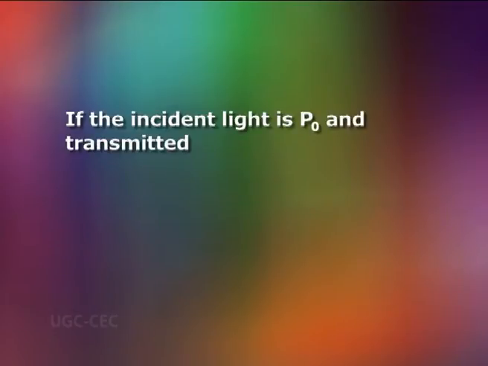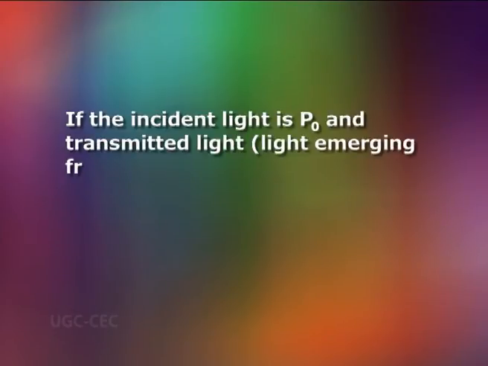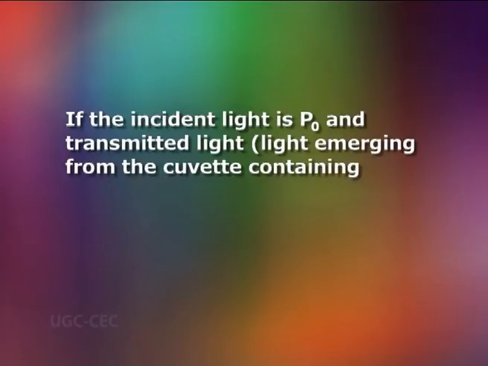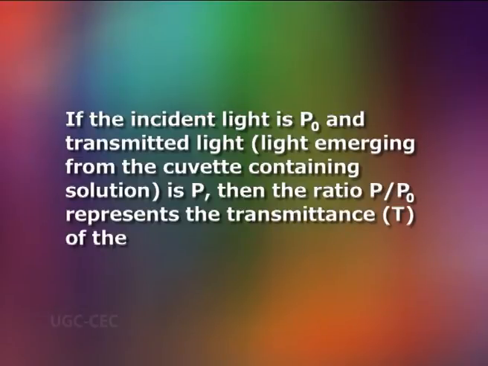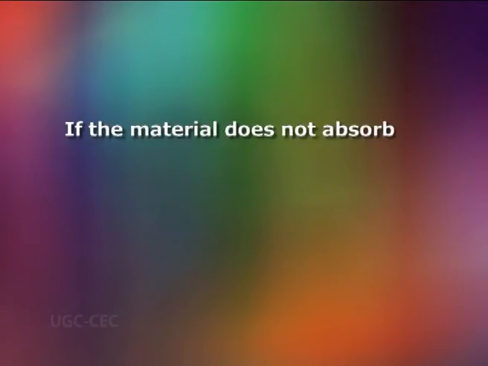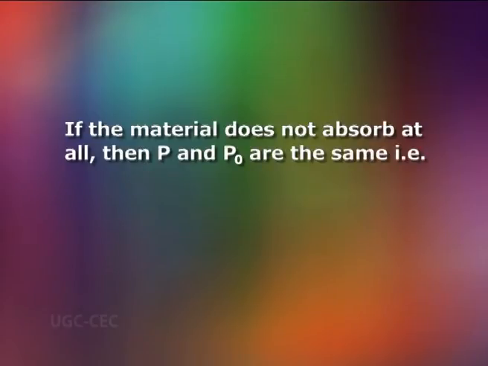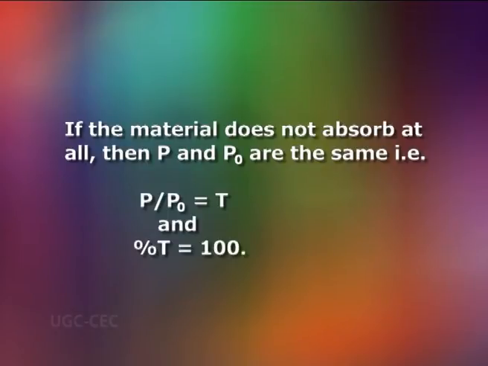If the incident light is P0 and the transmitted light, that is light emerging from the cuvette containing solution, is P, then the ratio P by P0 represents the transmittance T of the colored solution. If the material does not absorb at all, then P and P0 are the same, that is P by P0 is equal to T and percentage transmittance is equal to 100.